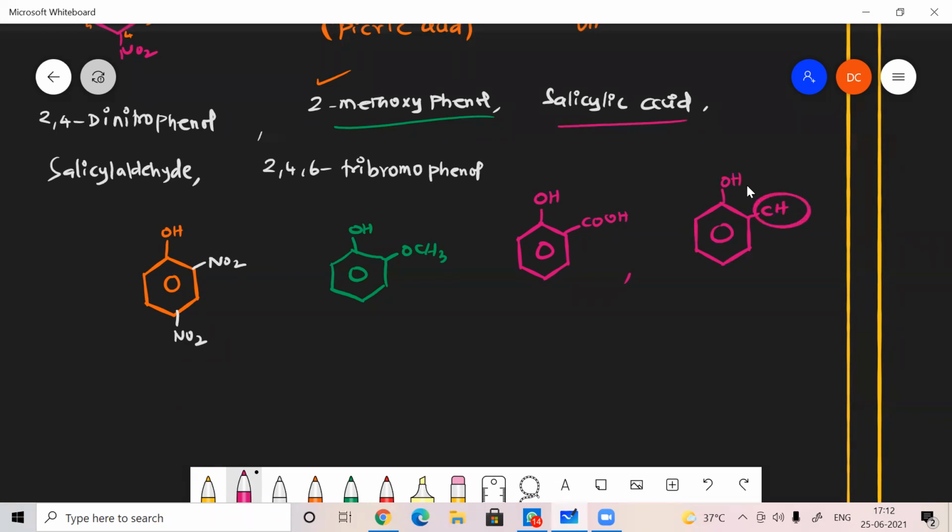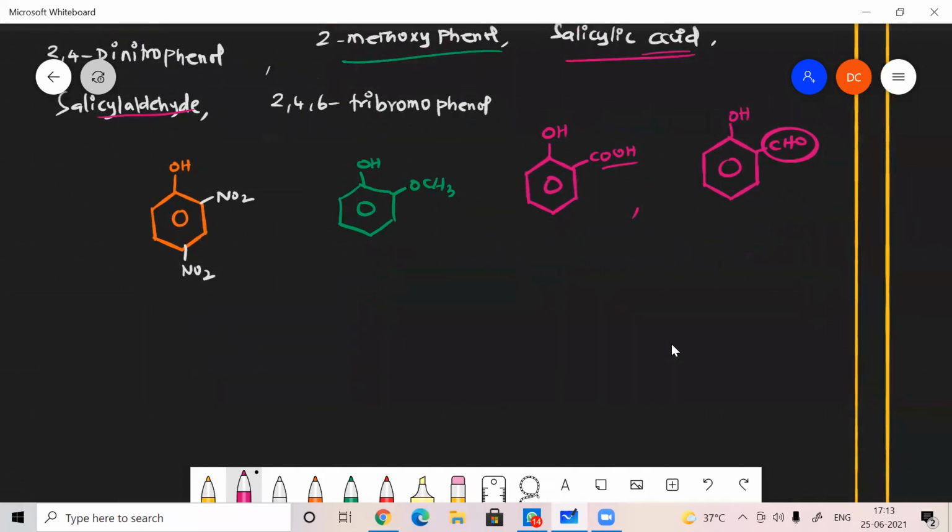If it is CHO, it is salicylaldehyde. If it is COOH, it is called salicylic acid. So the OH group should be there, along with either a carboxylic acid group or an aldehyde group in the ortho position. These are all common names.